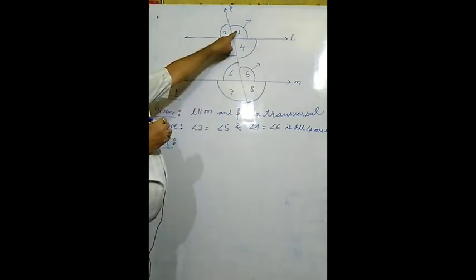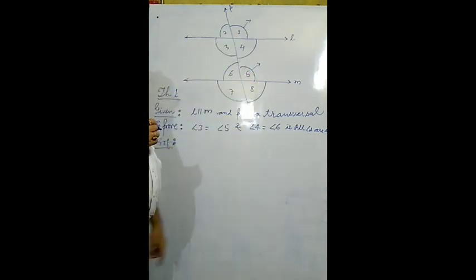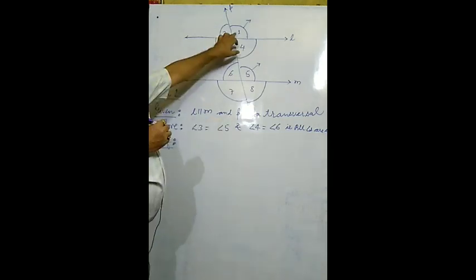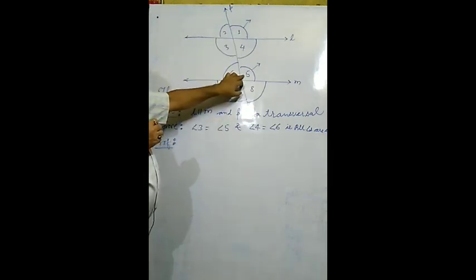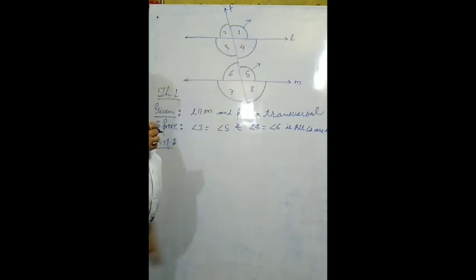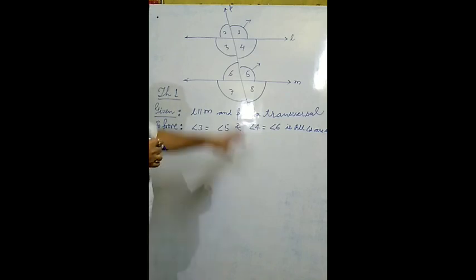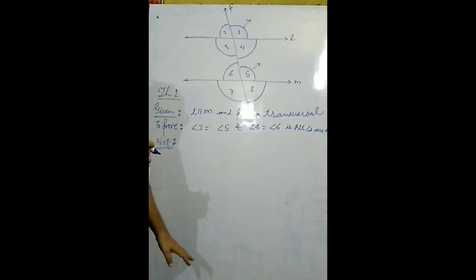So whatever the value of angle 1 is, the same value will be of angle 5. If this one is 120 degrees, this will also be 120 degrees. It means both the values will be equal. And what reason is there? Both the angles are corresponding angles. On the basis of correspondence, both the angles are equal.